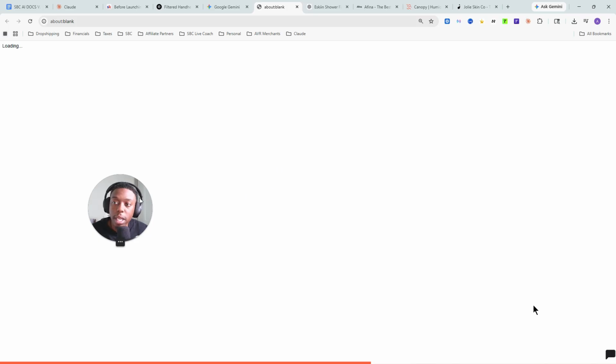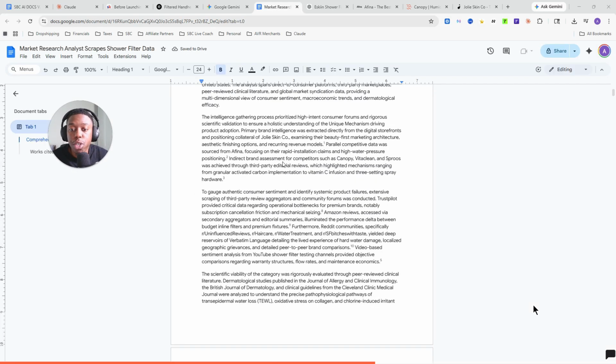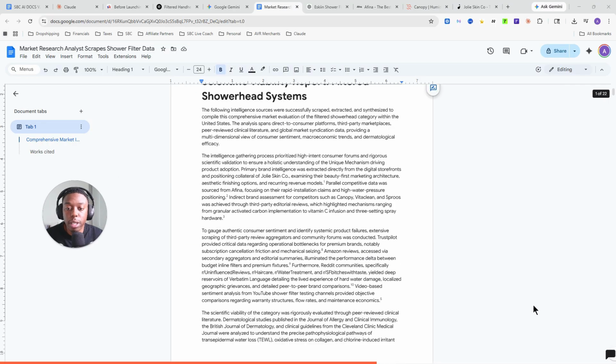Then we'll download this as a PDF and transfer this over to Claude. It's important, though, that you read up on the documents. Do you have to read every single line by line? Maybe not, but I'm going to show you a couple things that I like to quickly go through and just get a good understanding of.